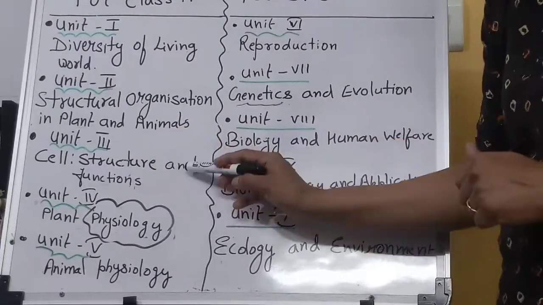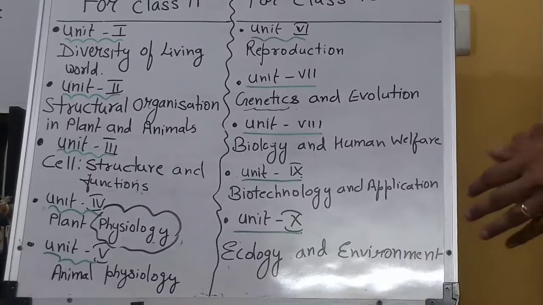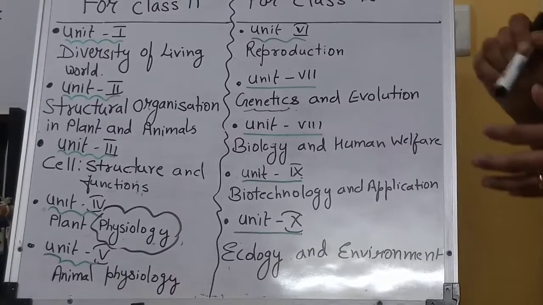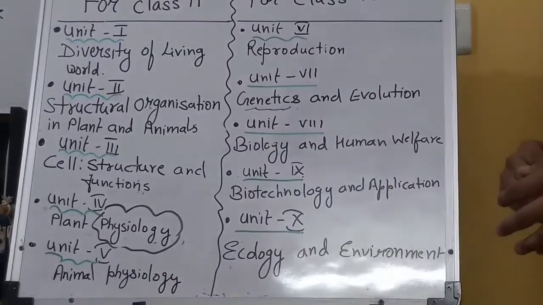Unit 3 is called cytology. Here, the structure and function. There are 3 chapters: cell structure, cell cycle, which is related to cell division, and then biomolecules. This is a very important chapter.